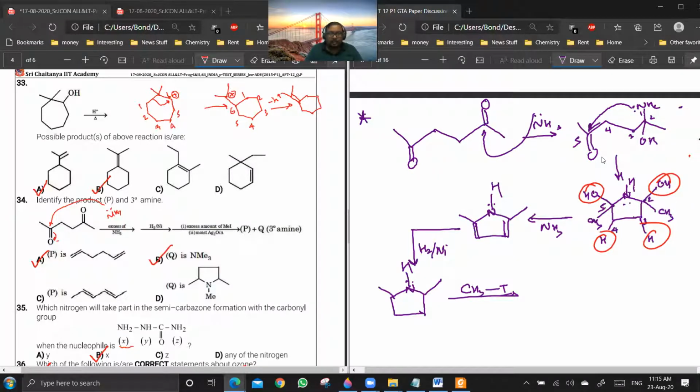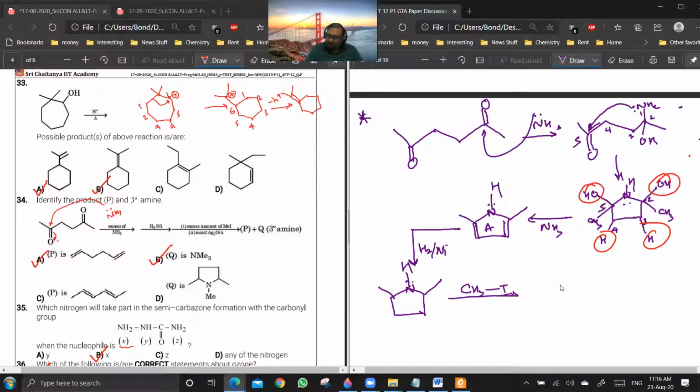Yes or no? Sir, NH3 will do dehydration. NH3 is a base, so it will do dehydration. Plus dehydration leads to an aromatic ring here. It can take the acidic hydrogen, no? Like NH3 is a base, no sir. So it can take the acidic hydrogen. Yeah, but after that, nothing will happen now. First, it will try to make an aromatic system. Are you getting a point? Yes, sir. Okay.